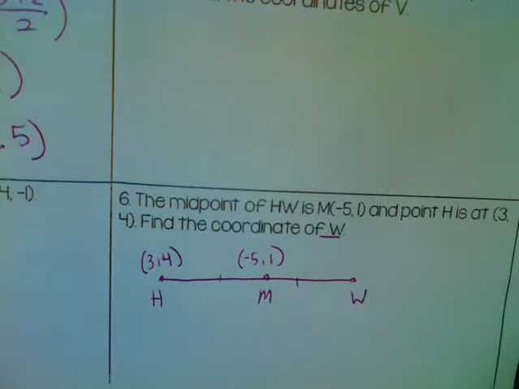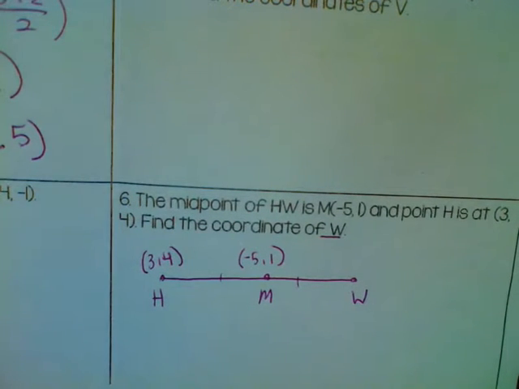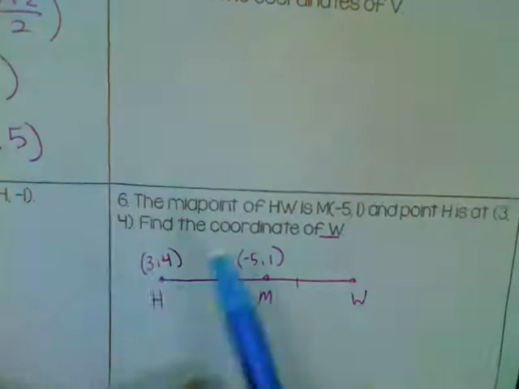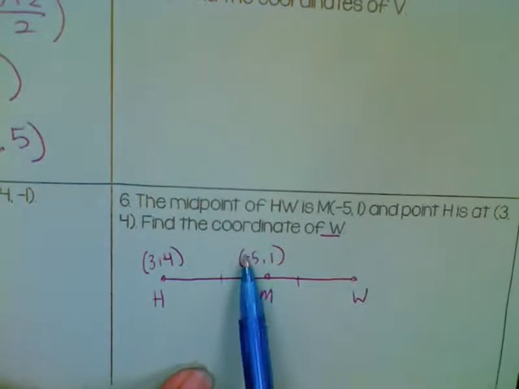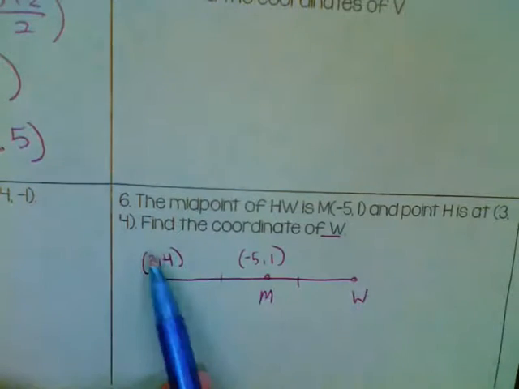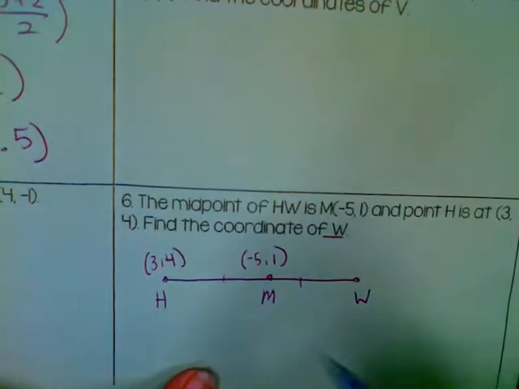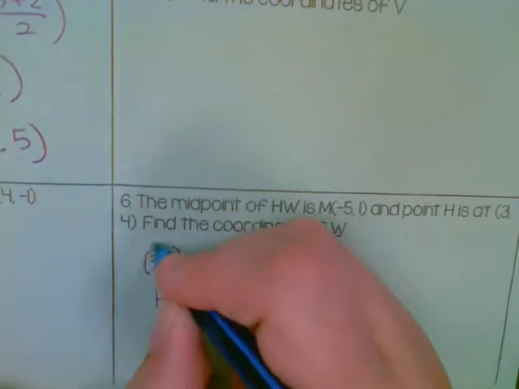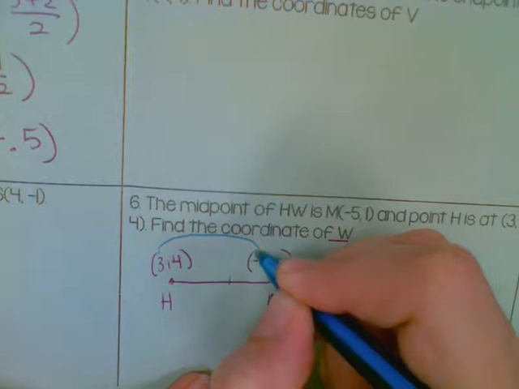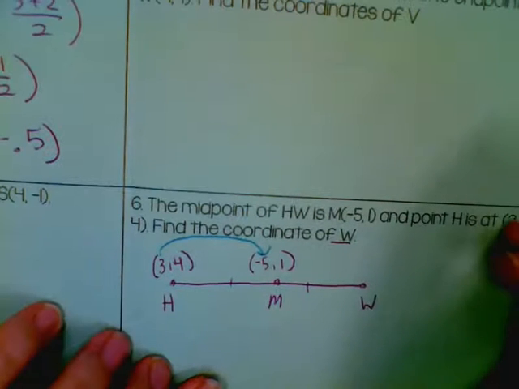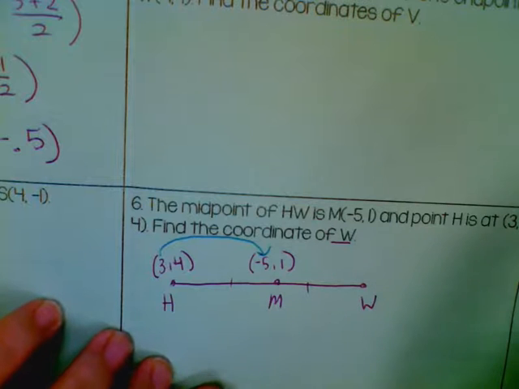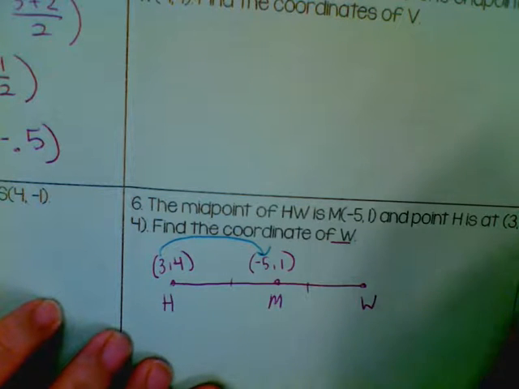So I want us to take a look at this. Remember that M is the midpoint. It's exactly in the middle. So if you think about it, however far I go to get to here, I'm going to have to go the same distance to get to that next point, because this is the same as this, because M is in the middle. Okay, so to change from my x coordinate here to my x coordinate here, how much did I move? Very good. I went over -8.